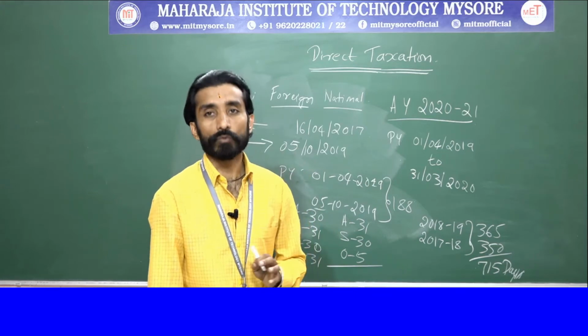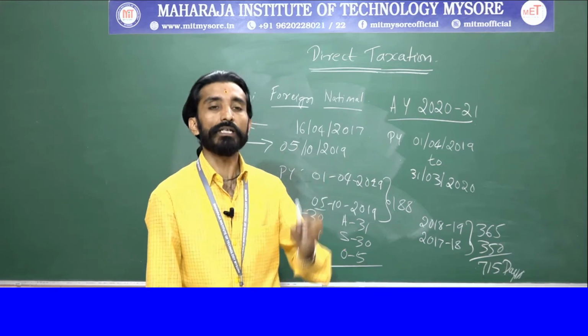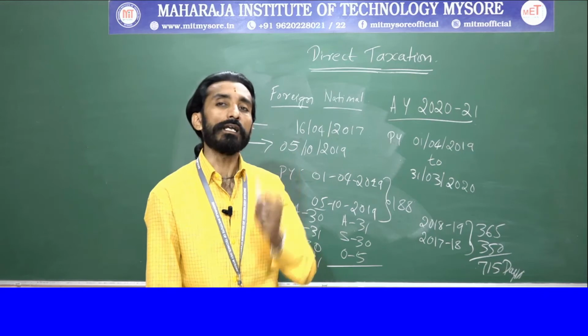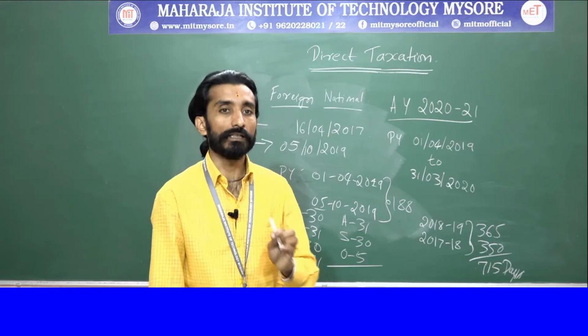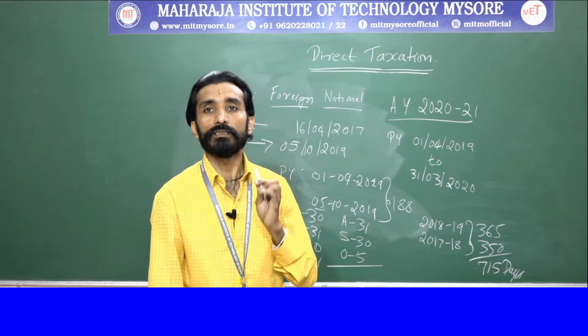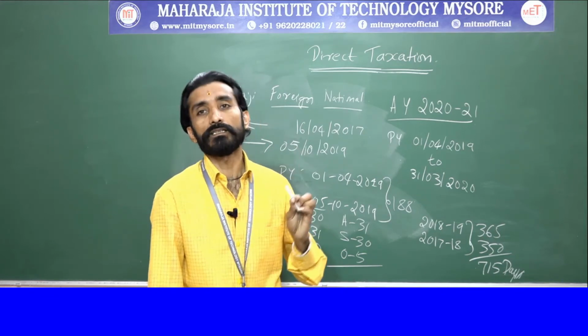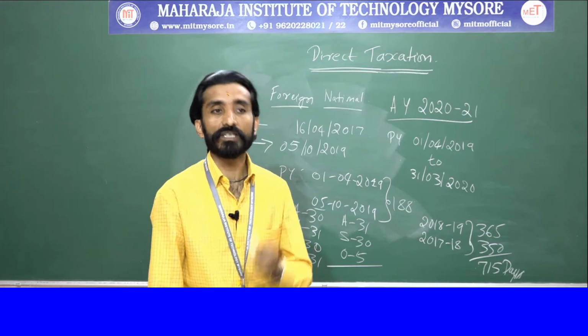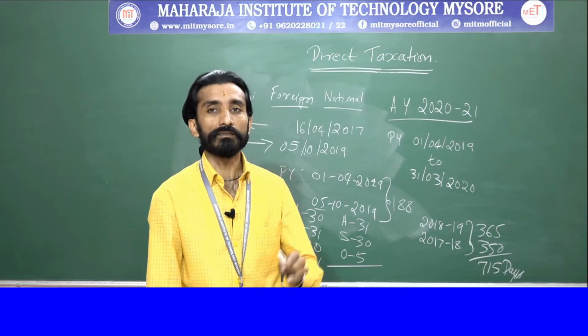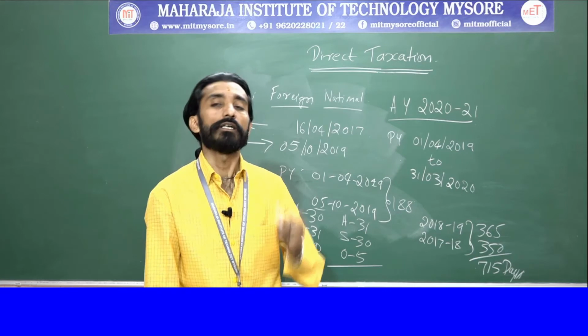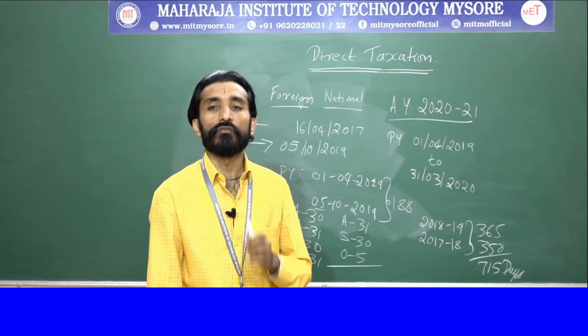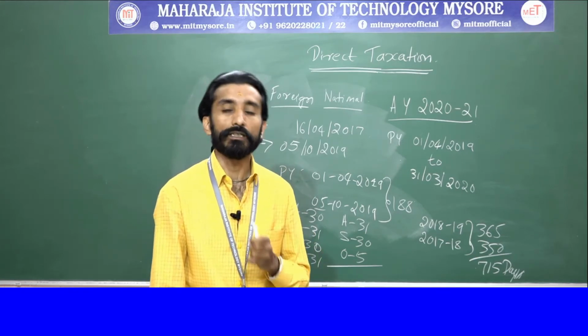So in this case, he has satisfied one basic condition and one additional condition, that is your first additional condition, and he did not satisfy the second additional condition. So his residential status will become resident but not ordinarily resident for the assessment year 2021.